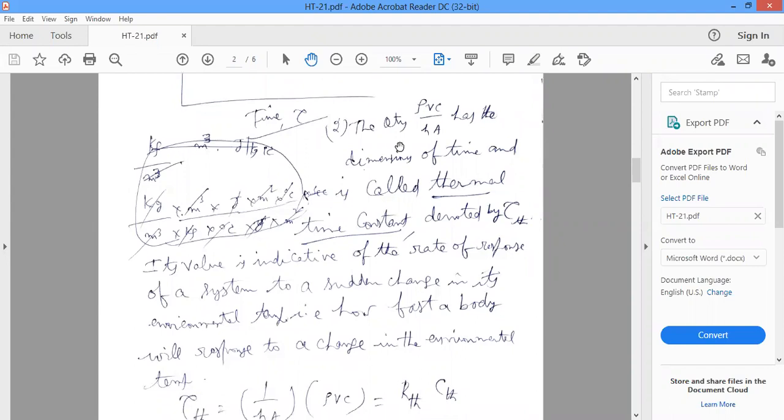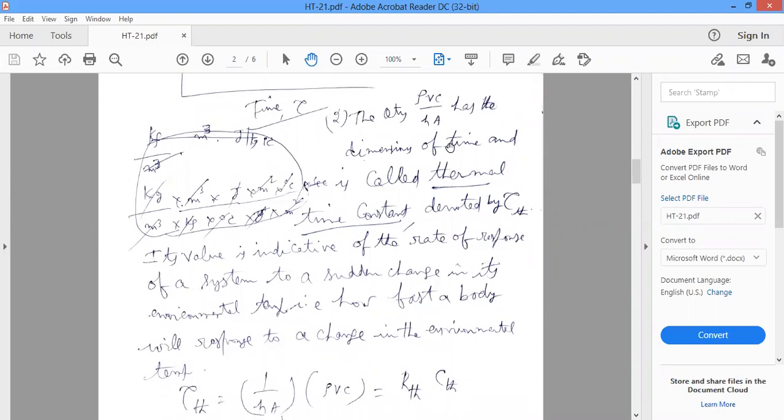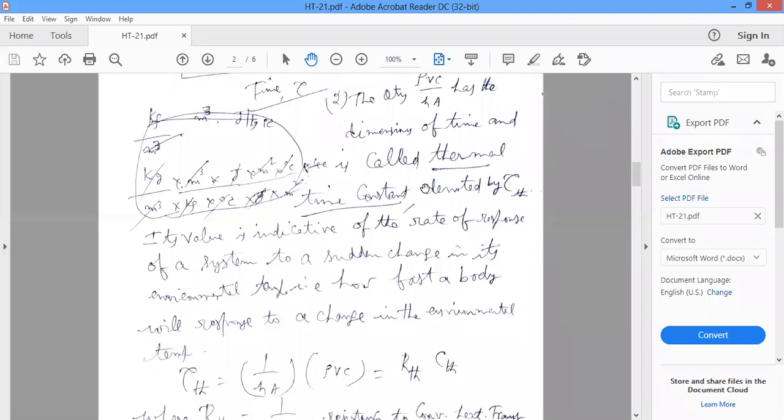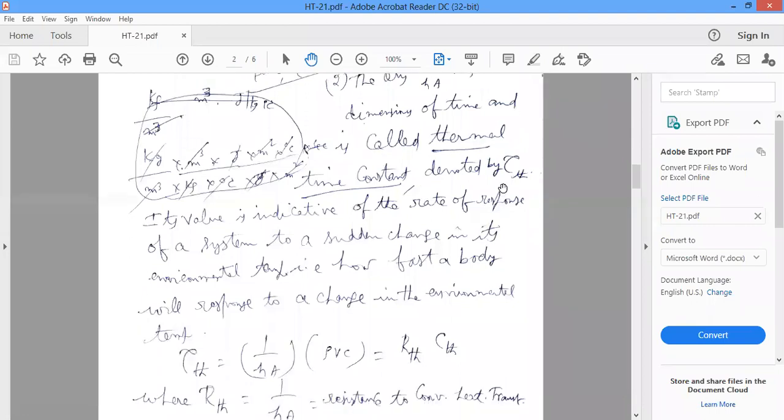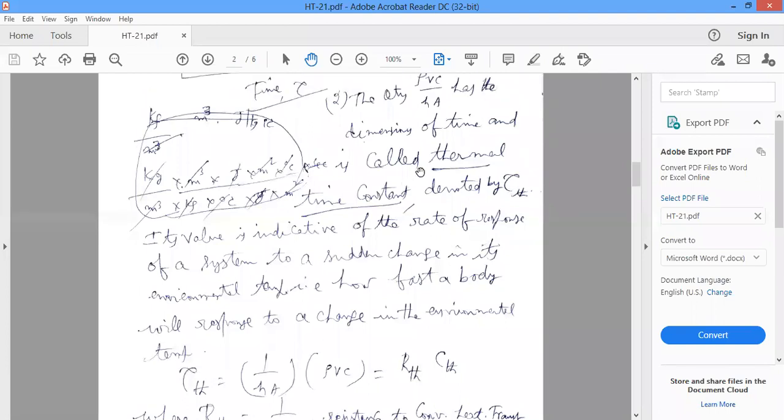That's why rho Vc by hA we can call the thermal time constant, denoted by tau Th. Very important: rho Vc by hA has the dimensions of time and is called the thermal time constant.